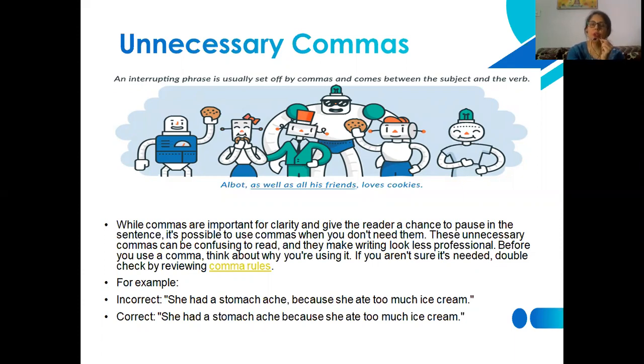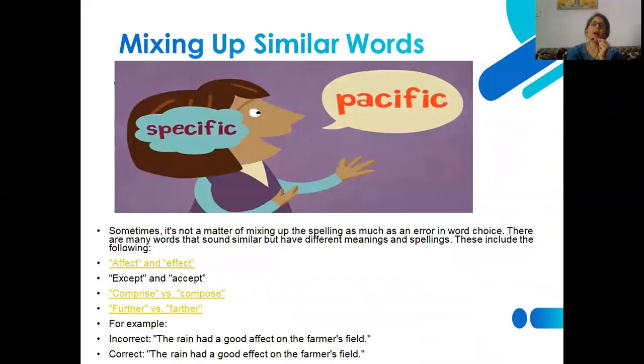Mixing up similar words is also an error that we may avoid once we are aware. There is no point in mixing two words, whether they are similar in terms of spelling, pronunciation, or any other thing.